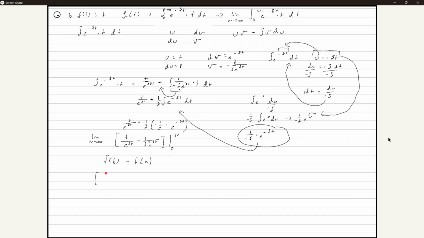So n over e to the sn minus 1 over s squared e to the sn, and that's going to be minusing... I feel like I forgot something. One second. Oh yeah, there's an s here. I forgot s here, that's my bad. There's an s here and that's a negative.